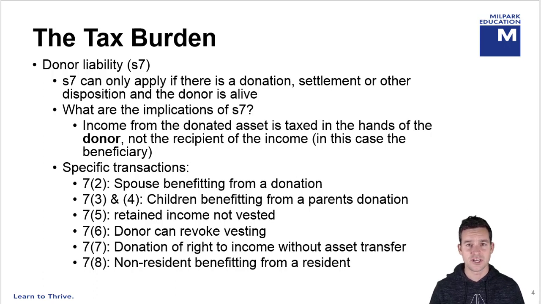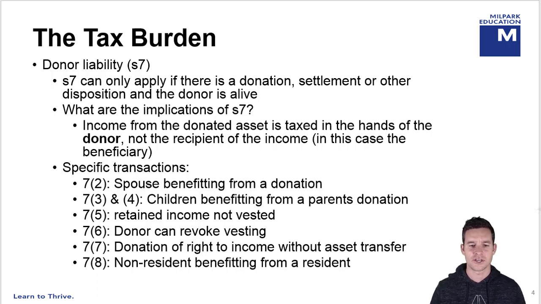What are the implications of Section 7? Well, any income from that donated asset is taxed in the hands of the donor rather than the recipient of that income, which in a trust case would either be the beneficiary or it would be the trust. So that income is diverted back and taxed in the donor's hands if any of those Section 7 rules apply. And in terms of those Section 7 rules, there are a number of specific transactions which I would encourage you to look at in your Income Tax Act and flag as you study.